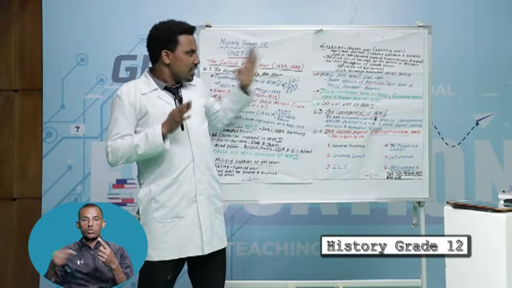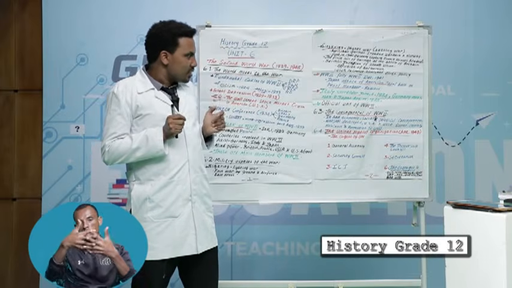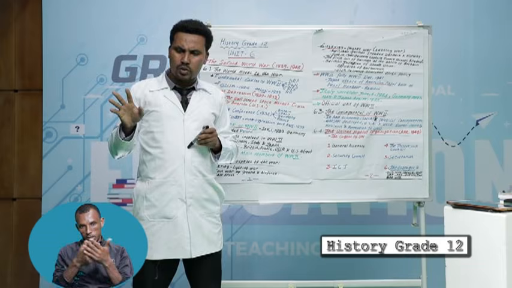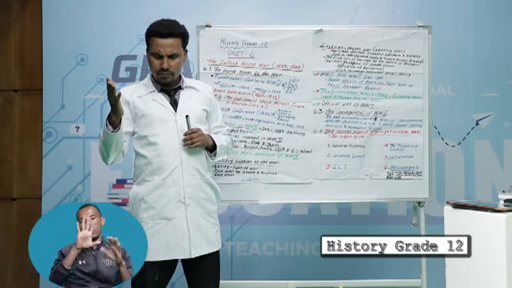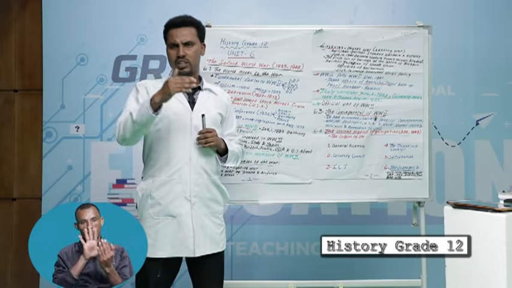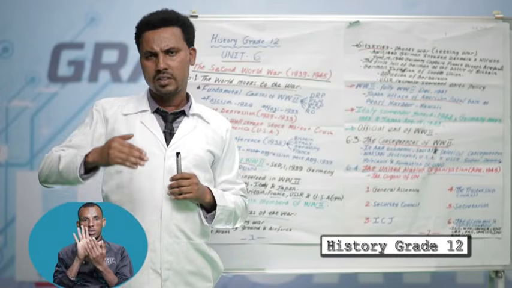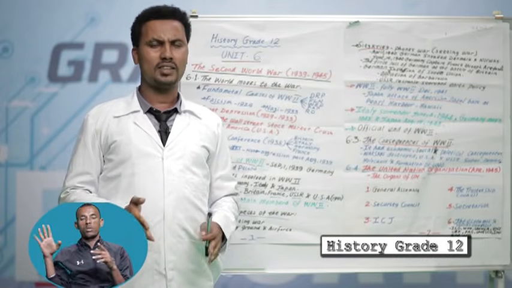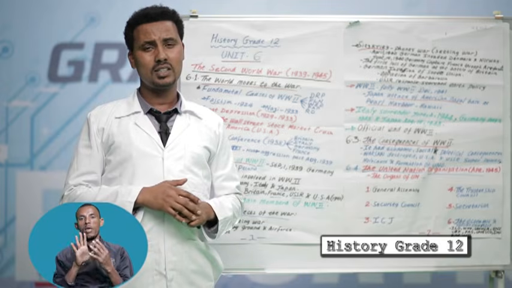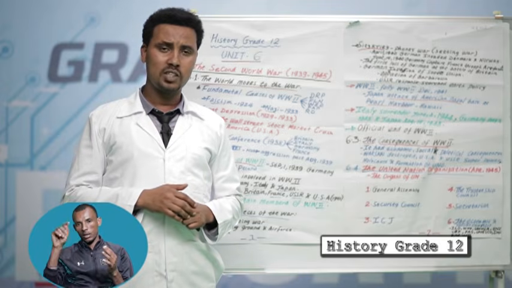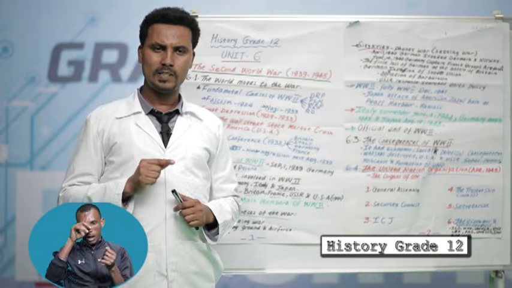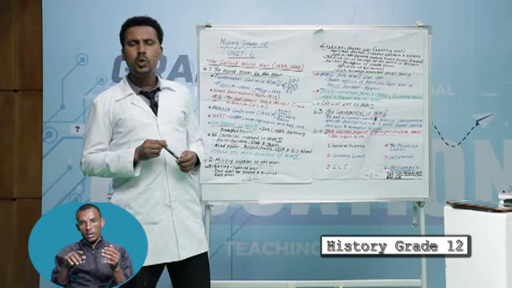Then, in the struggle, the war took place on several fronts: the West Front, East Front, Pacific Front, North African Front, and Mediterranean Front. But at last, all fronts ended with the victory of the Allied power. Let us see each one by one. The first one, the North African Front.